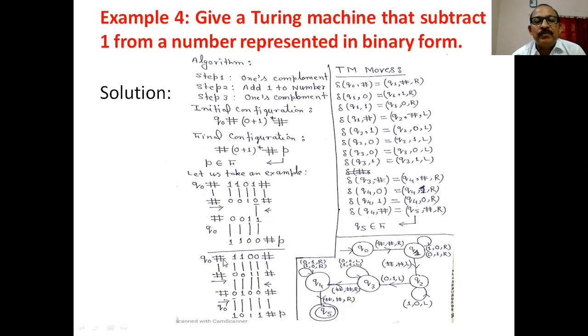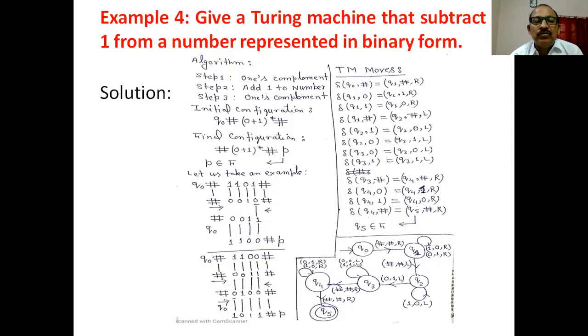Let us take another example. The number is 1100. Convert this 1 into 0, next 1 into 0, next 0 into 1, next 0 into 1. If this is encountered, move in the left direction. Here you can see we have determined the ones complement of the given number, and what will be our next step? We are going to add 1 to the number. If 1 is added to 1, it becomes 0. If 1 is added to 1 again, it becomes 0. If 0 is encountered, change it into 1 and move on. Okay.